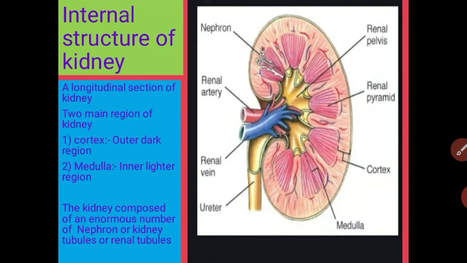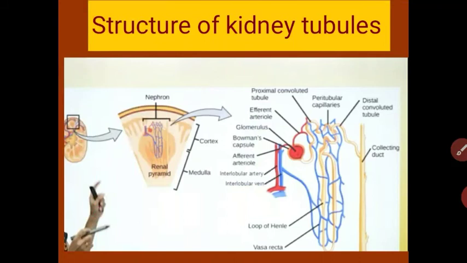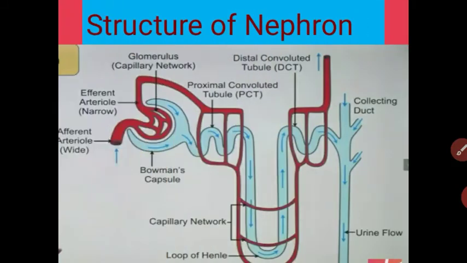The medulla is composed of many pyramids, and the apex of each pyramid is called the papilla, and these papillae enter the renal pelvis. Whatever urine is formed in the nephron, the fresh urine first enters the renal pelvis, and this urine is transferred from the kidney to the urinary bladder through the ureter. Understood? This is the longitudinal section of the kidney, and each kidney contains many nephrons. The nephron is the structural and functional unit of our excretory system.